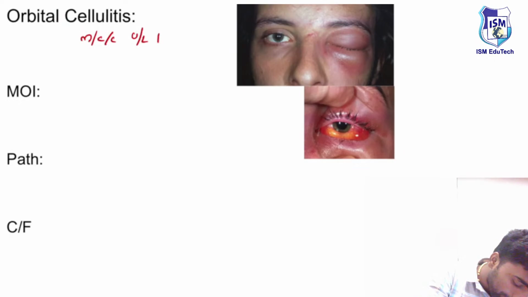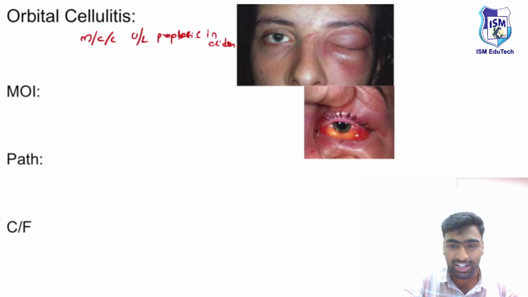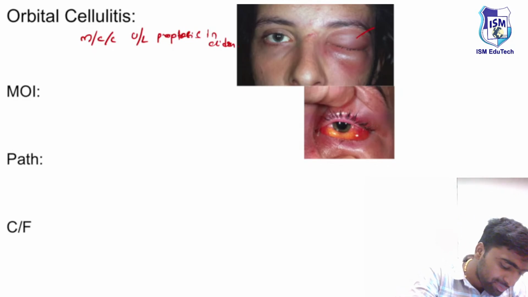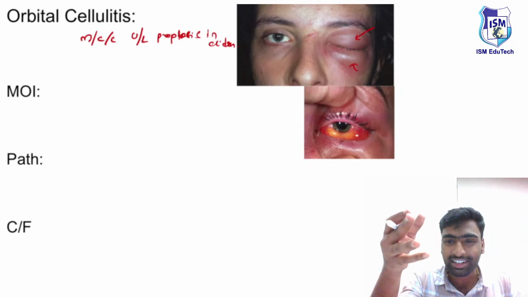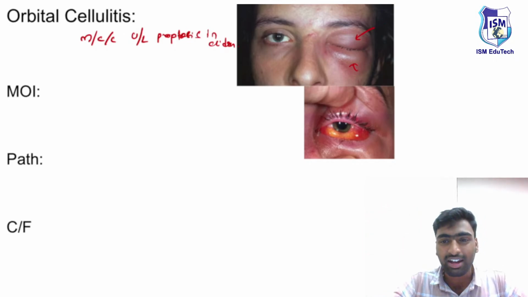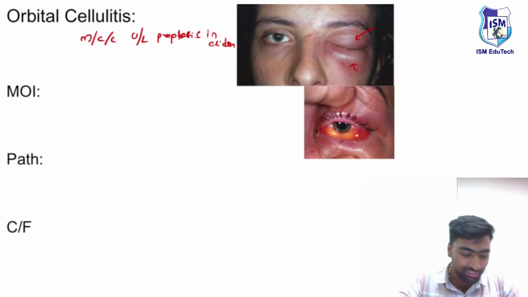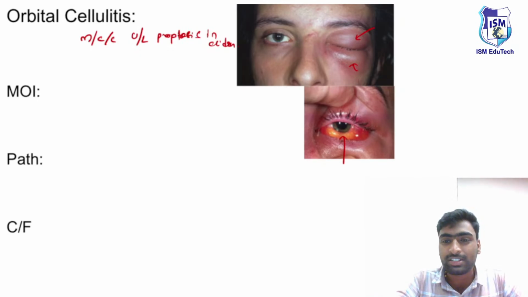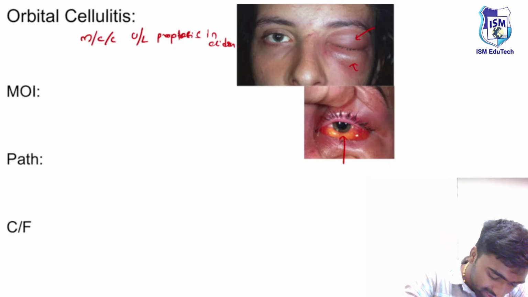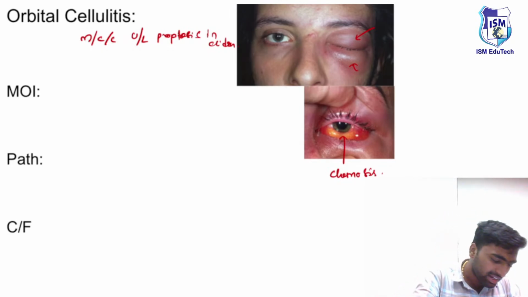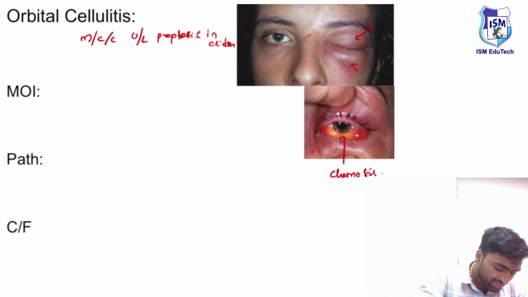With this understanding, we'll move on to the most common cause of unilateral proptosis in children, which is orbital cellulitis. From outside it looks the same, right? The lid edema and the periorbital skin edema. But when you make the patient open the eyes, here the magic happens. If you appreciate chemosis, edema over the conjunctiva, these are the features of orbital cellulitis.